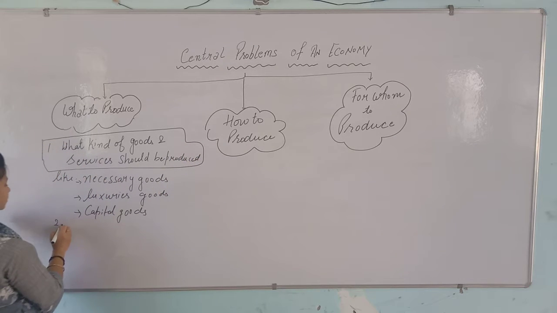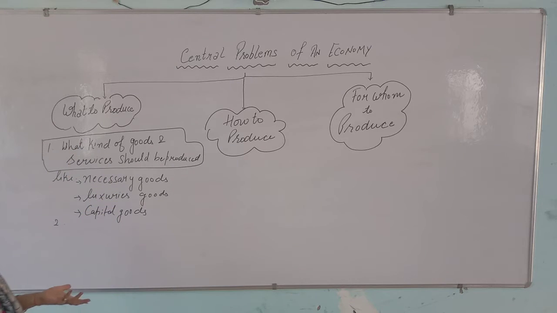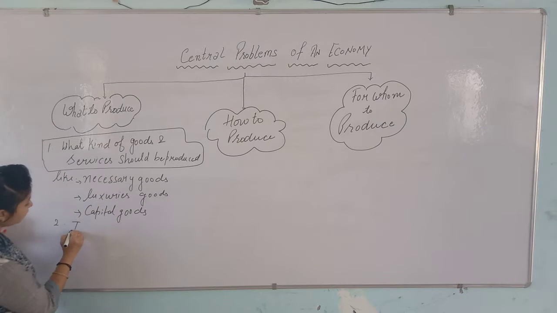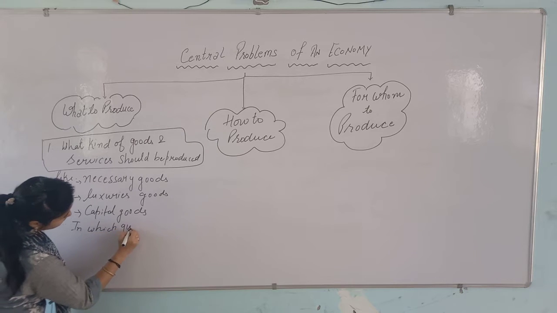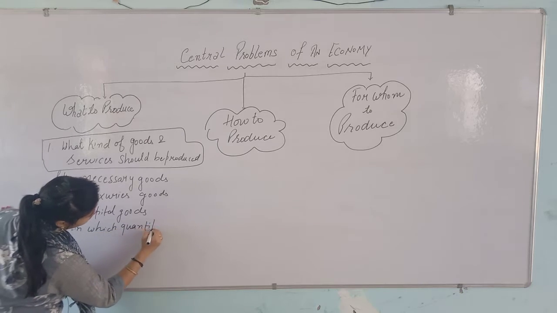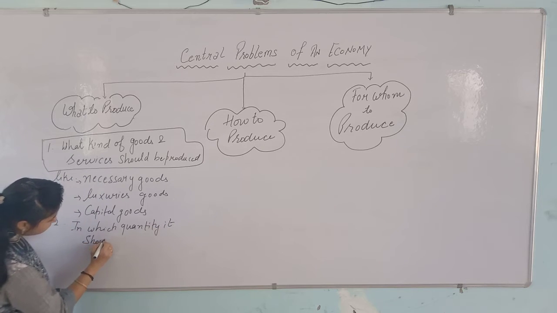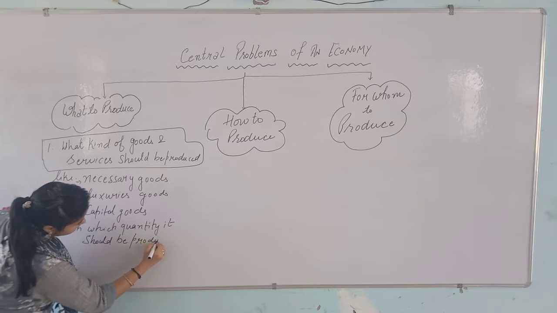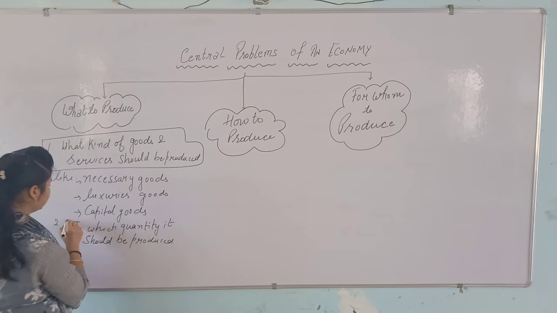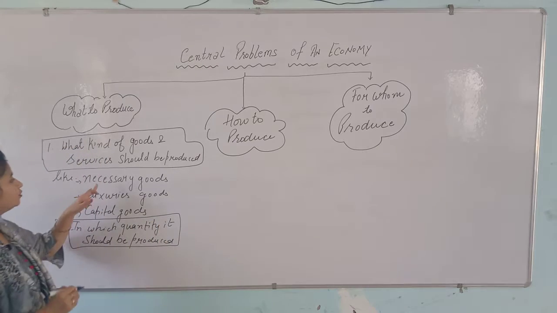Second, after what kind of goods and services, I will always think about in which quantity it should be produced. Suppose I am thinking about the necessary goods.